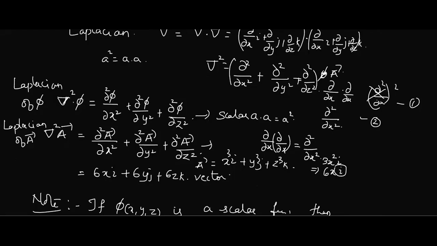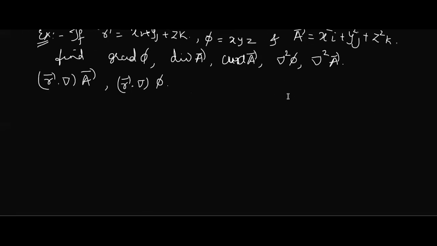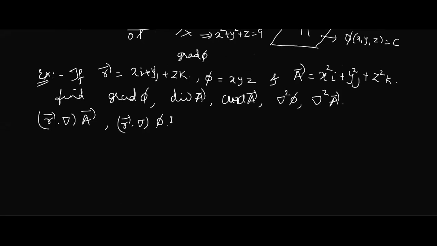Okay, 1 second. Now here we have an example. Vector R is xi plus yj plus zk, which is given. Phi is xyz and vector A is x square i plus y square j plus z square k. From these given quantities, we need to find the gradient of phi, divergence of A, curl of A, del square phi, del square A or Laplacian, and one more type of product. They have asked it a little differently. So let us take one by one. Let me take the first part.